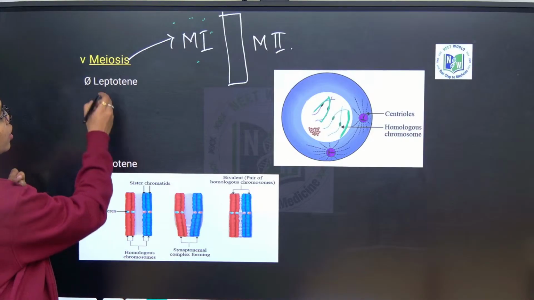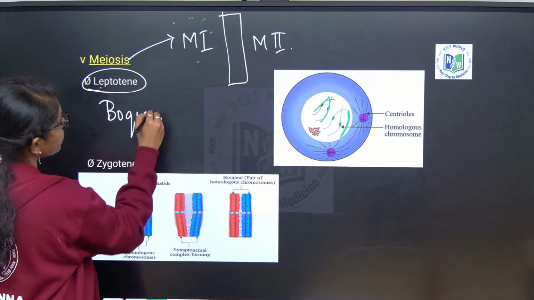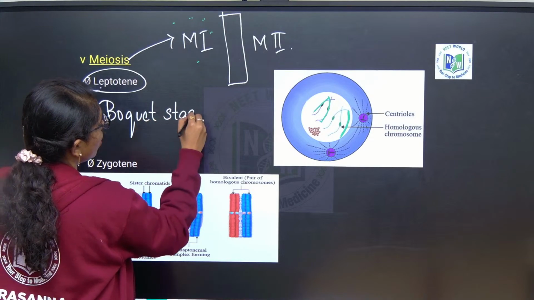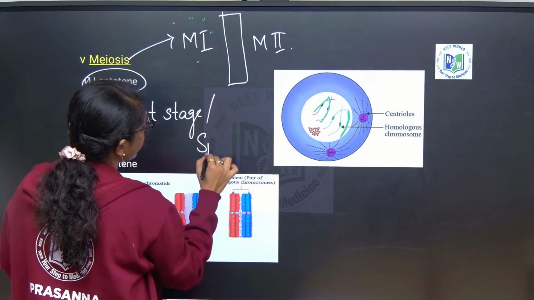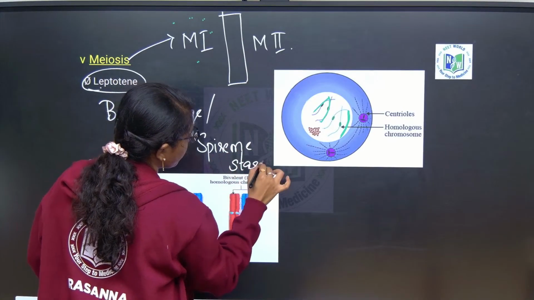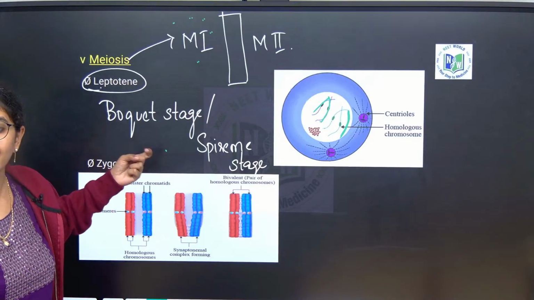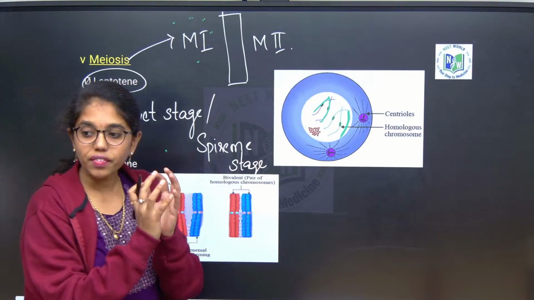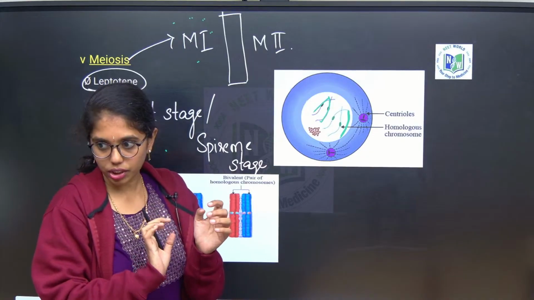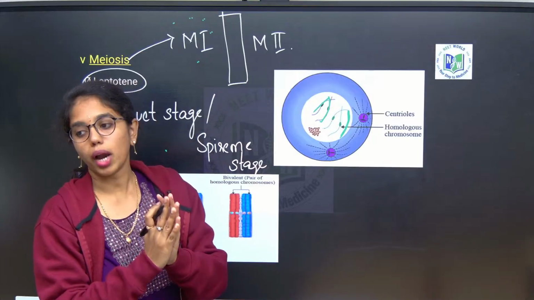So that is why you will call leptotene the bouquet stage or spireme stage, fine. It is called bouquet stage because the chromatins which are condensing, those thread-like structures are attaching to the nuclear membrane and they are looking like a bouquet, okay.